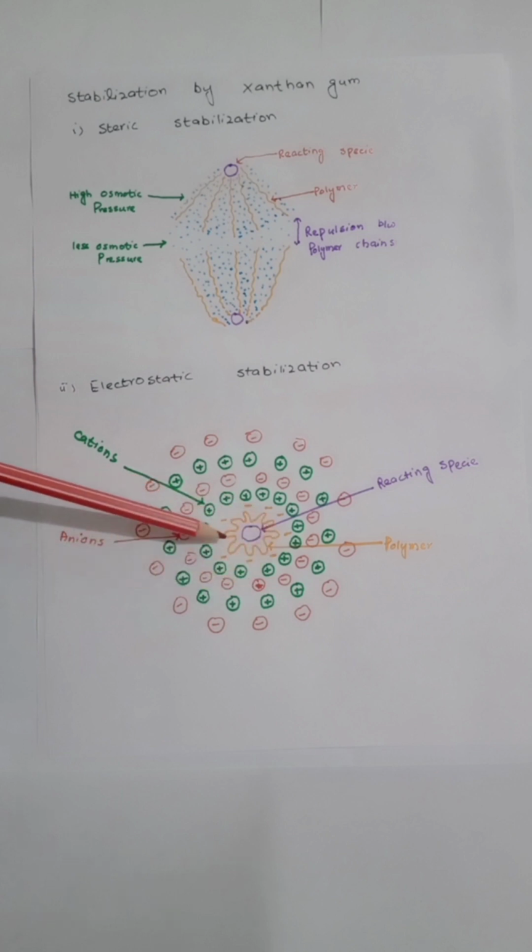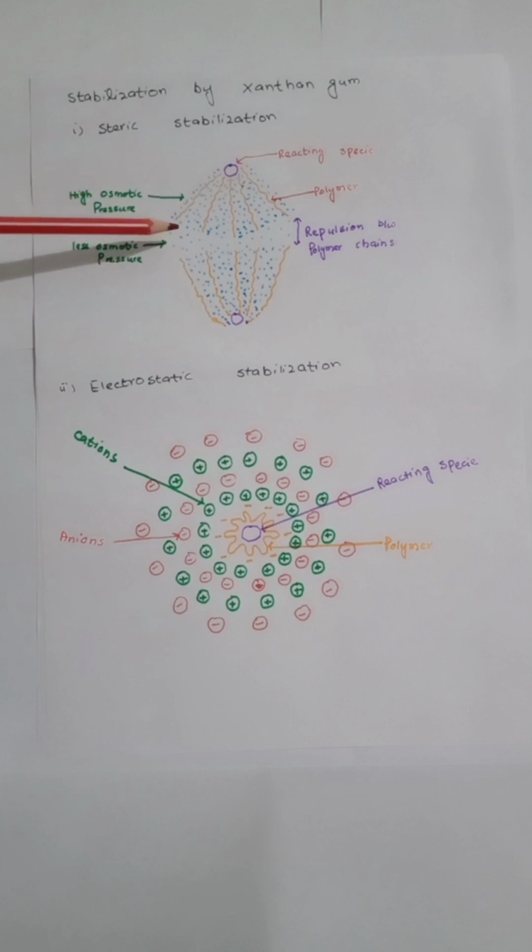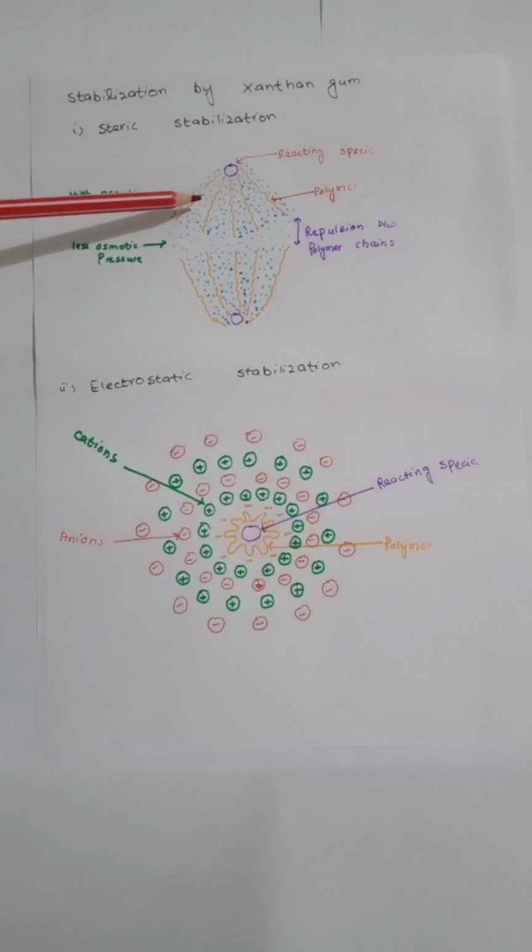Steric stabilization occurs in such a way that water molecules form hydrogen bond with abundant hydroxyl and CH2OH groups present in xanthan gum, due to which quantity of water becomes high within the molecules of xanthan gum, because xanthan gum molecules are also highly entangled with each other, due to which they capture large quantity of water, as a result of which large quantity of osmotic pressure is developed within the molecules of xanthan gum,